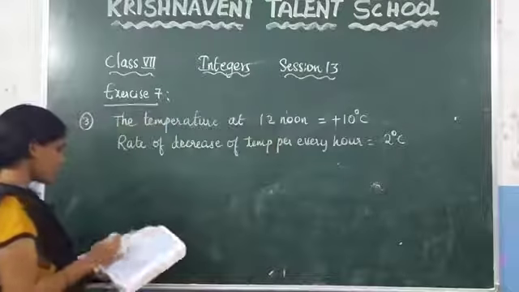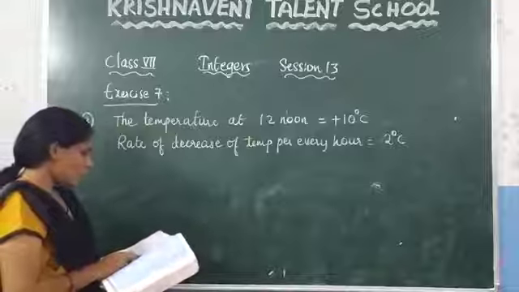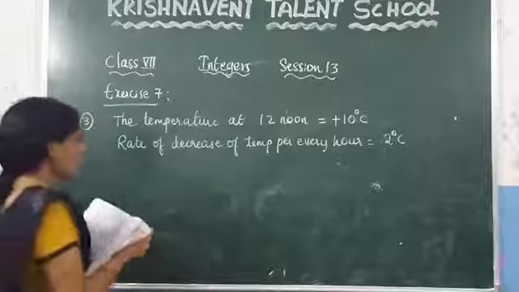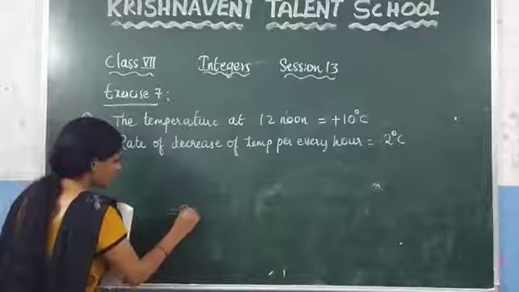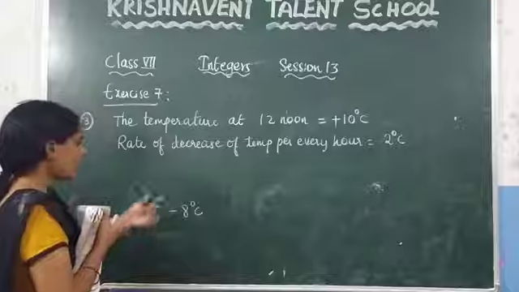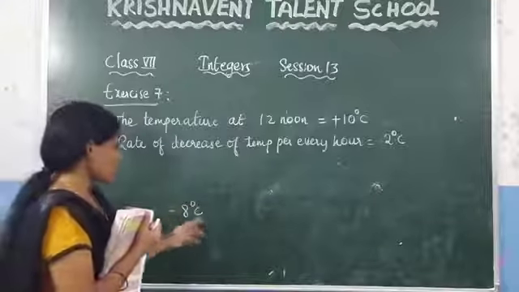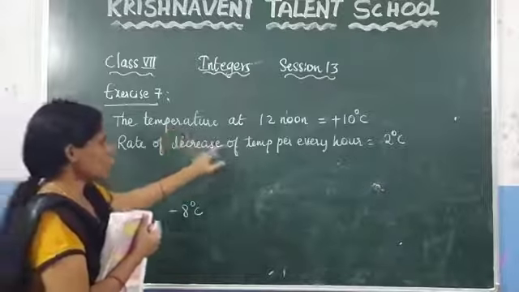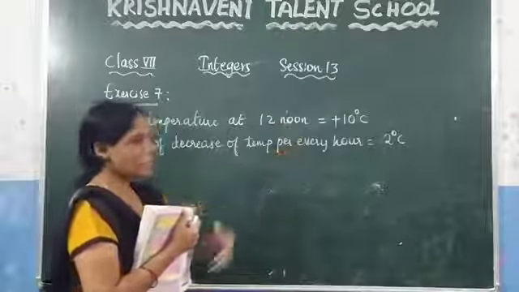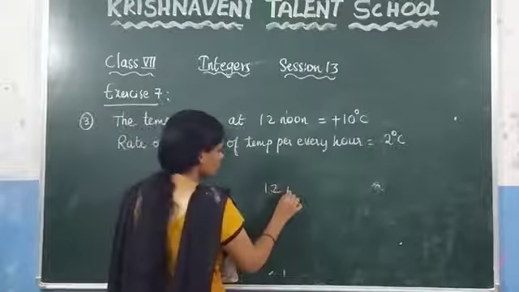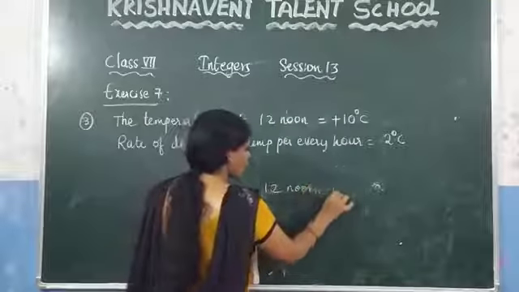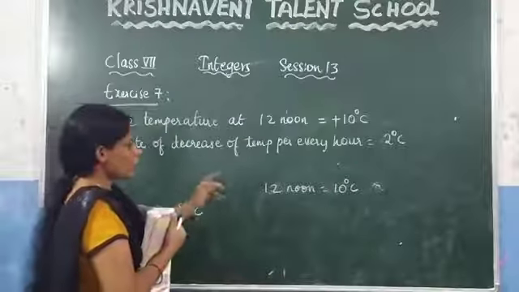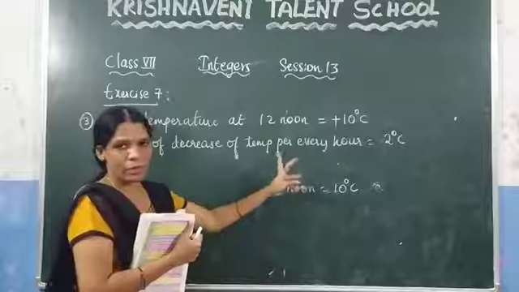Now you need to calculate what the temperature would be 8 degrees centigrade below 0. Below 0 means minus 8 degrees centigrade. At which time will the temperature be minus 8 degrees centigrade? You need to calculate here. In the question they told that the temperature at 12 noon is 10 degrees centigrade, and for every hour the temperature is decreasing by 2 degrees centigrade.